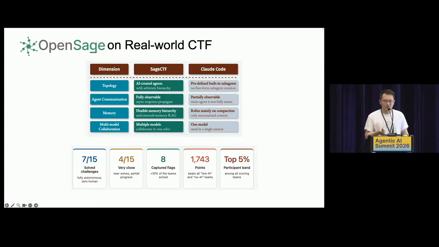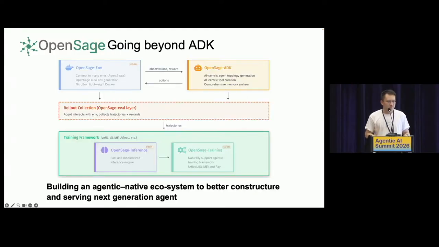So this shows OpenSage was really able to solve real-world challenging tasks. When we look at the trace, OpenSage took 5 or 6 hours of continuous runs and spawned thousands of sub-agents to solve them. This demonstrates OpenSage was really able to scale up its own topology and solve challenging tasks.